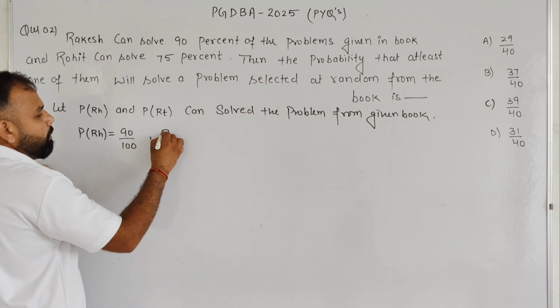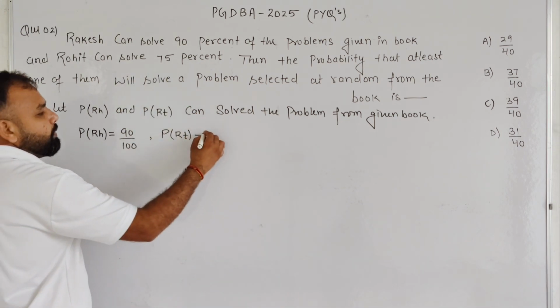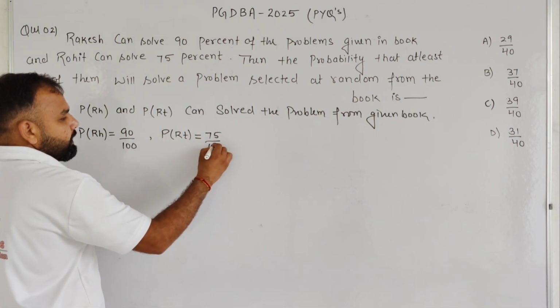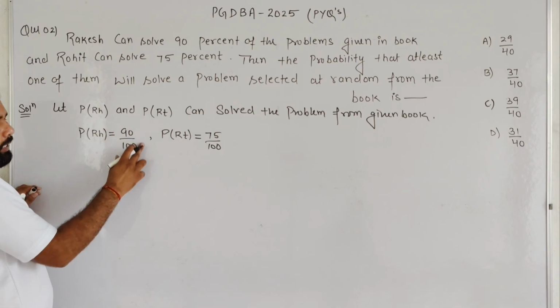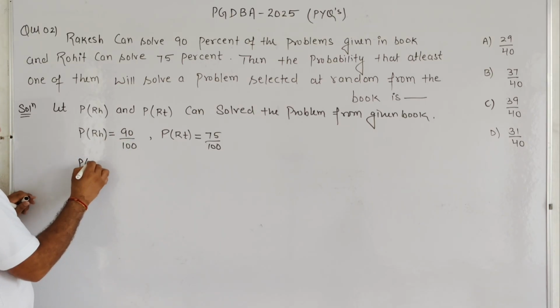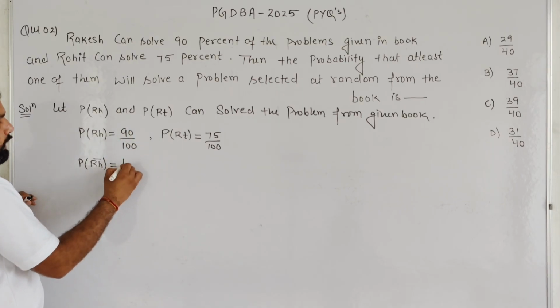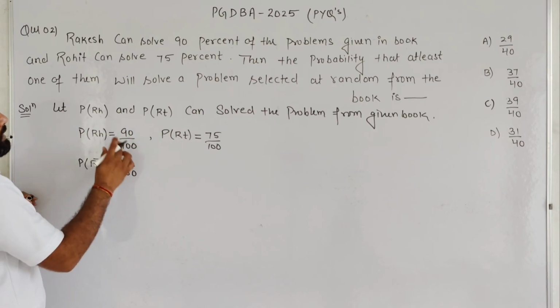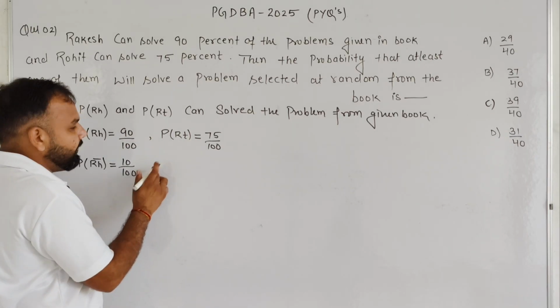And in the same way, the probability that Rohit can solve the problem is basically 75%. And student, we know very well that if Rakesh can solve 90% of the problems, then the probability that he cannot solve the problem is 10%. So basically 1 minus 90 divided by 100.